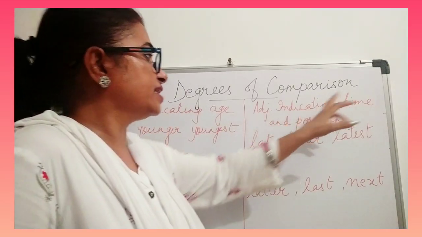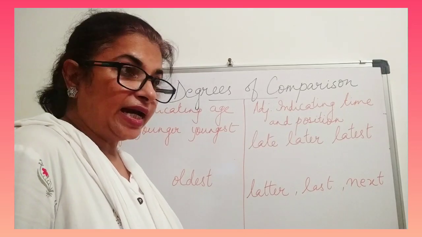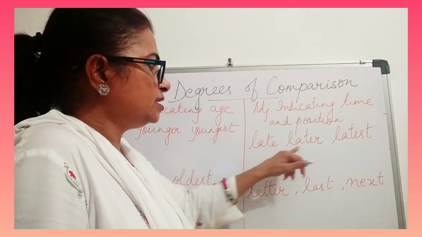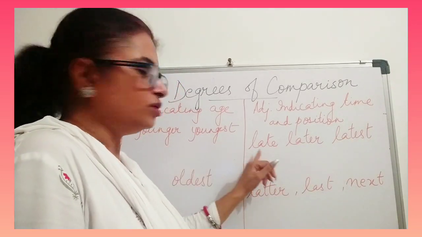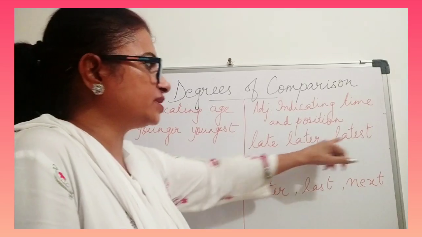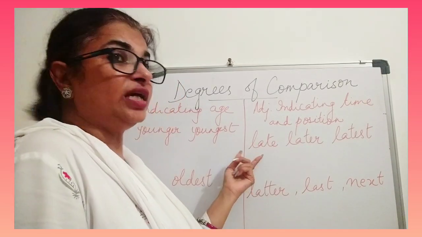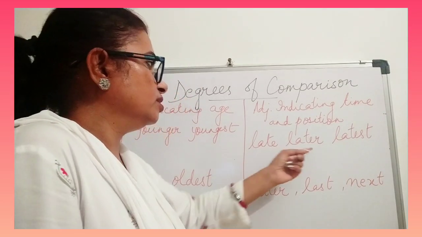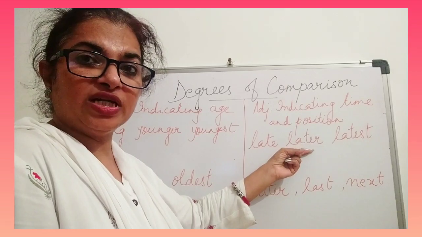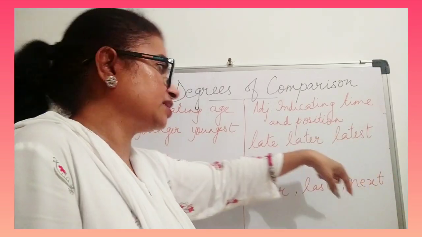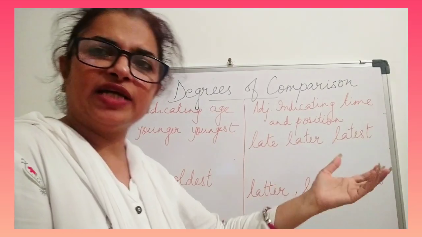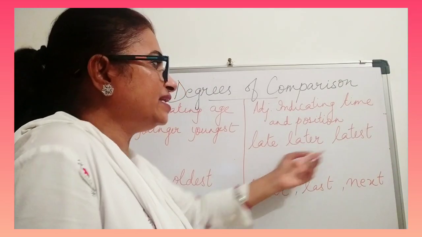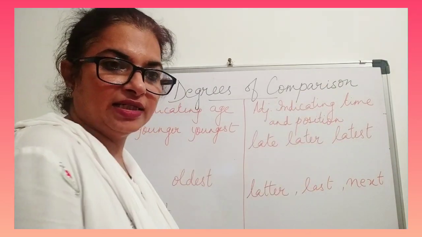Now adjectives indicating time and position. You know what is time, and position, place. So time: late, later, latest, these three. Three degrees: positive degree, comparative degree, and superlative degree. Now, he reached late to school. He reached later than me. Later, or later on we can do this exercise. Let's stop it, and later on means afterwards also. And latest, just in the near past.